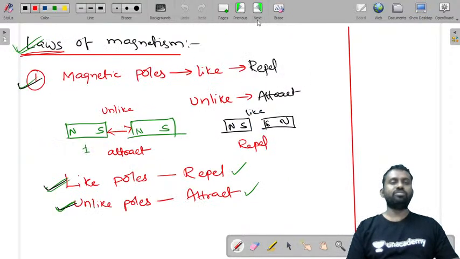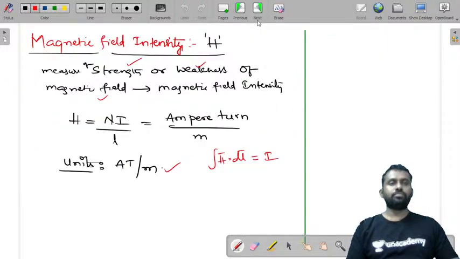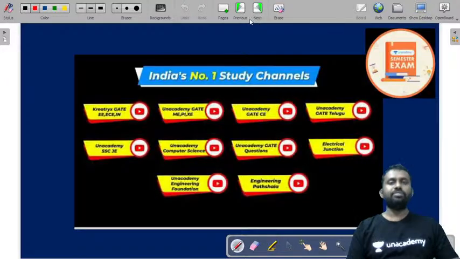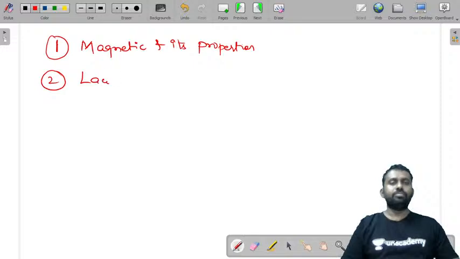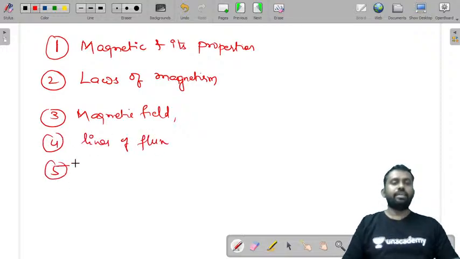Then we have seen laws of magnetism. Then we have seen what is magnetic field. Then what are lines of force or flux lines. And then we have seen magnetic